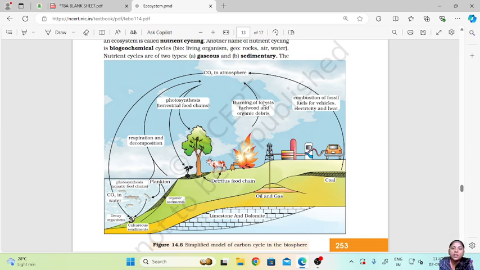Then burning of forests, fuel wood and organic debris, as well as combustion of fossil fuels for vehicles and electricity, will return carbon dioxide to the atmosphere. So this is how the cycling of carbon dioxide takes place on earth.